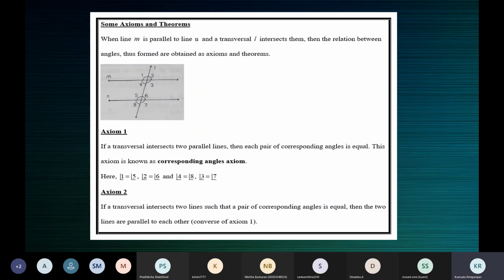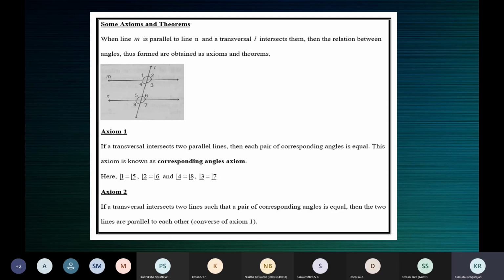Now to use the converse of the corresponding angles axiom, you must have two lines cut by a transversal, not parallel lines, such that a pair of corresponding angles is equal. You must have all this.